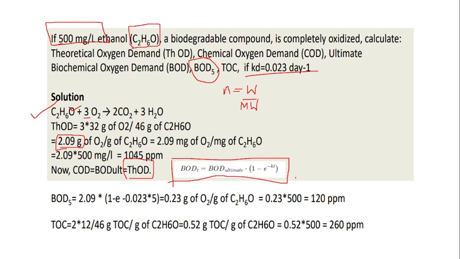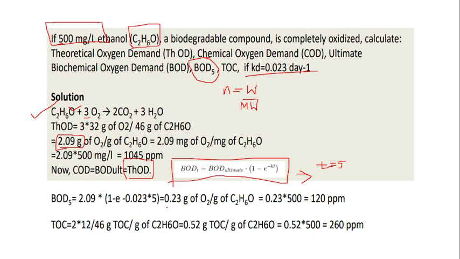So in this question, t is equal to 5. Okay. So BOD 5 is equal to 2.09, your ultimate BOD, because the ultimate BOD is equal to the theoretical oxygen demand, into 1 minus e power minus 0.023 into t, which is 5.